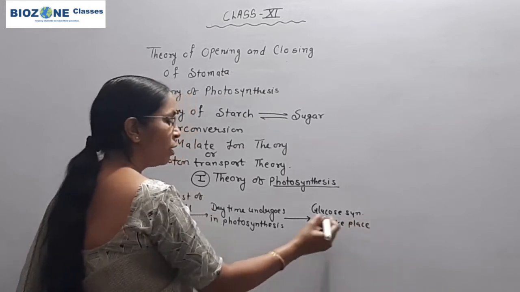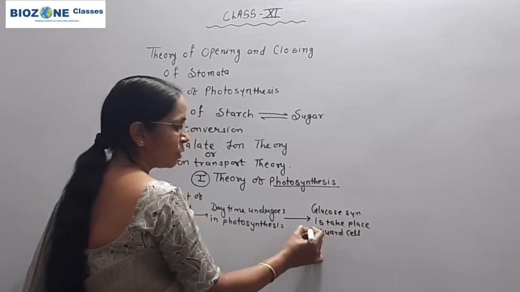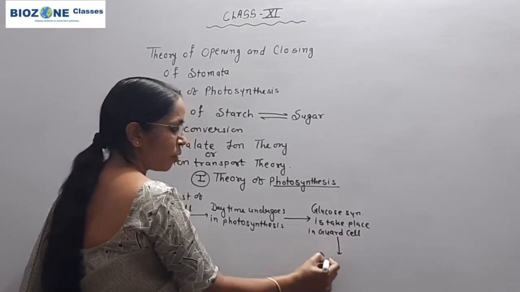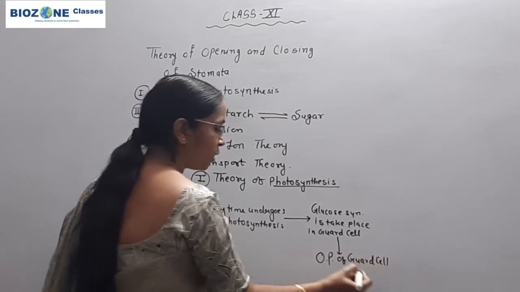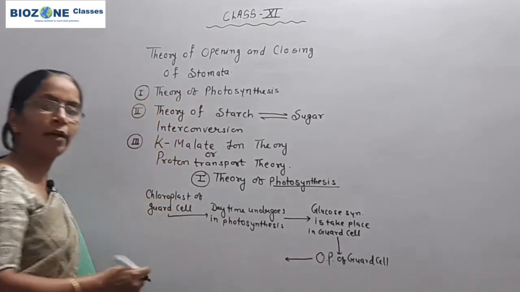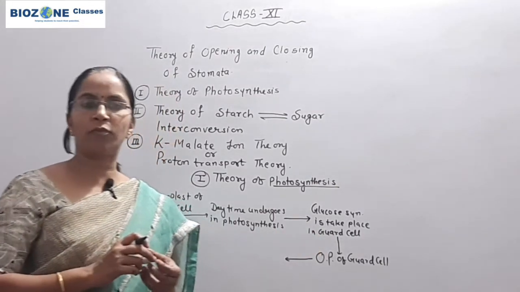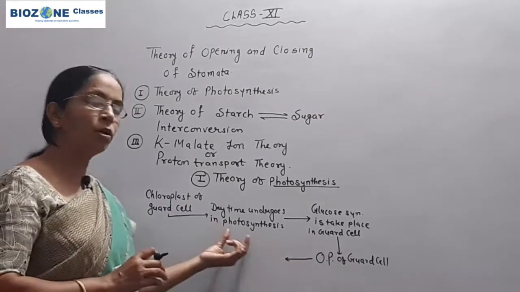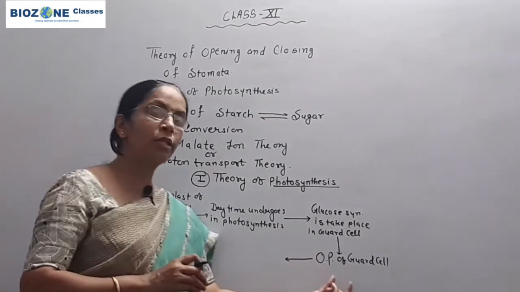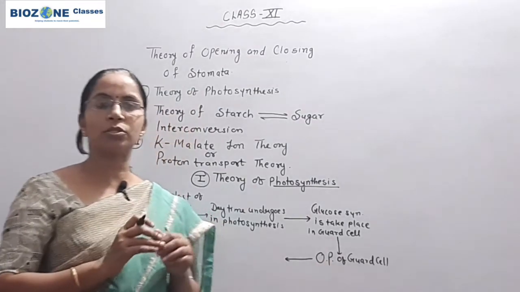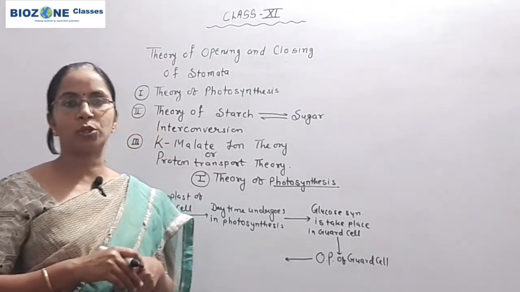Now what happens when glucose is synthesized in the guard cell? Because of that, the osmotic pressure of the guard cell increases. Why? Because glucose is synthesized during the daytime by photosynthesis, so there is a high concentration of glucose and less concentration of water, and it is responsible for the increase of osmotic pressure of the guard cell.